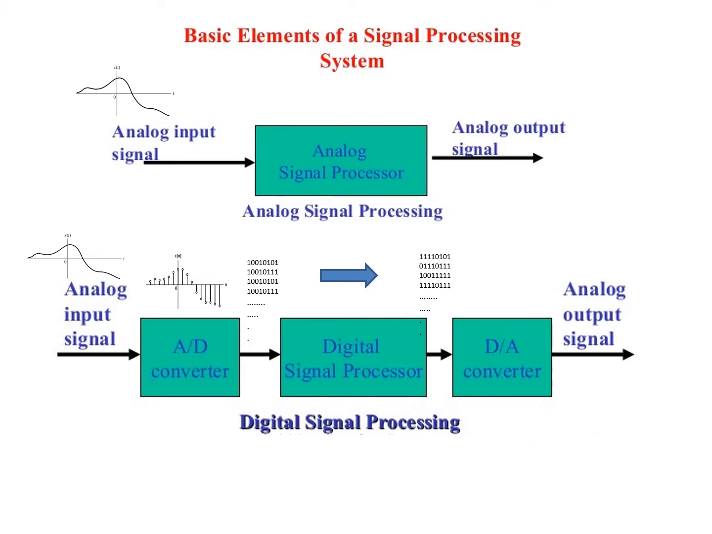Two types of signal processing. Basically, this subject, signals and systems, leads into an important domain called signal processing. Signal processing can be of analog type or digital type. If it is analog type, the whole process is called analog signal processing. As you can see here, in an analog signal processor, the input is an analog signal as well as the output is also an analog signal. Therefore, the system is analog in nature.